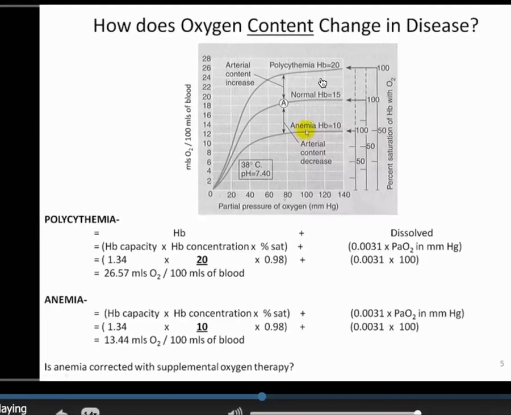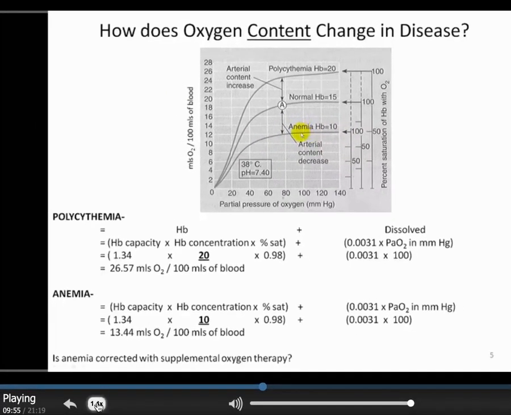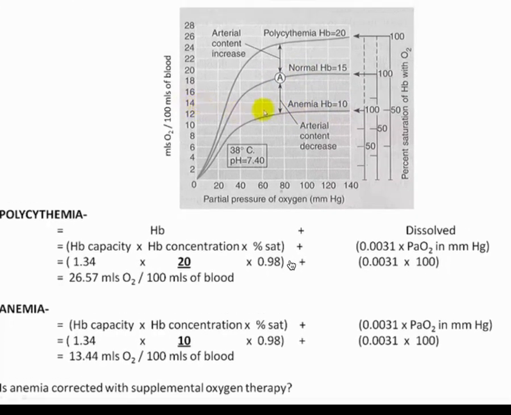So by definition, what that means is anemia is a disorder that would not be corrected with supplemental oxygen therapy, because again, they're actually sitting up here at the relative height of the plateau. What they need is something to get them up to a higher level of hemoglobin, and that might be, for example, recombinant erythropoietin. It could be blood transfusion, something along those lines, to get them up here to a normal curve. Simply being up here on the plateau, taking them to the right, just does not correct their low oxygen content.